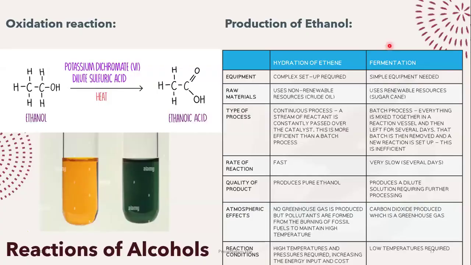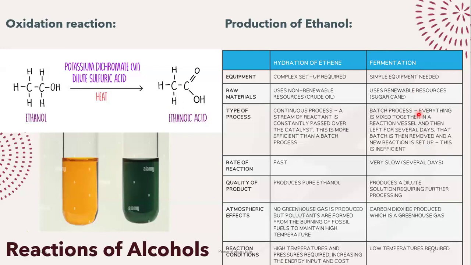The second method that we have is fermentation, right? Fermentation is what you do when you take sugar, you add yeast to it, and yeast is going to convert the sugar into ethanol. So those are the two processes that we have. One, hydration of ethene, and the other one is fermentation. Both have their own advantages and disadvantages.